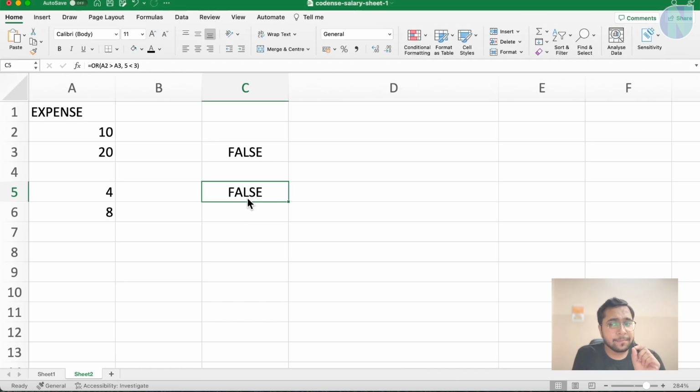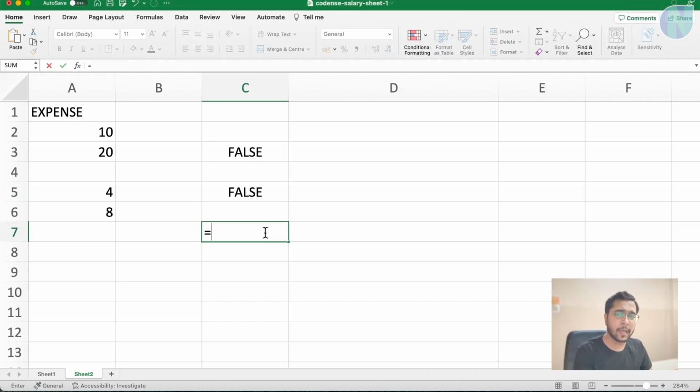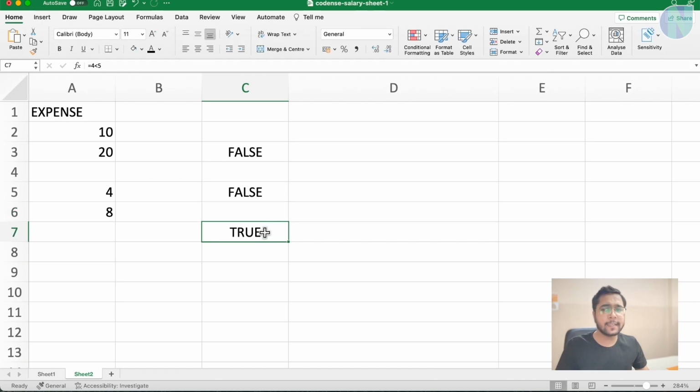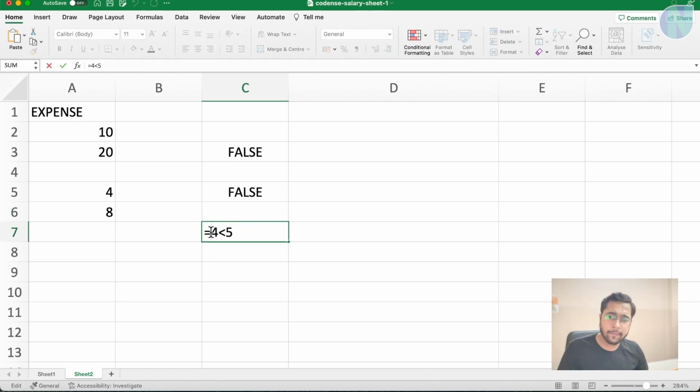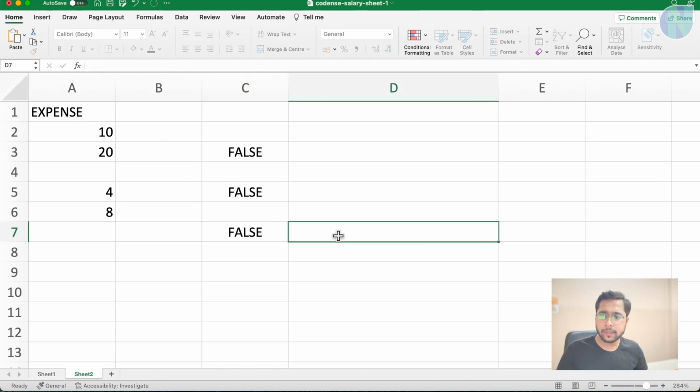After that, there comes the use of NOT. So NOT just reverses the condition. For example, I have a condition here, A2 is less than A3. Or for easier readability, I can just say equal to 4 is less than 5. You can say it is coming as true. Now I will write here NOT. Now you will say it will come as false. Let me copy this to this cell and I will remove NOT here.